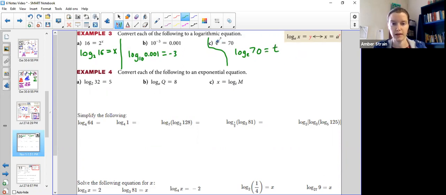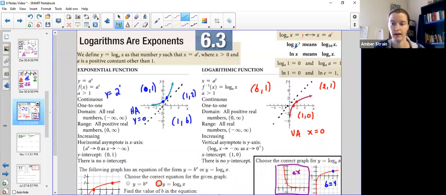Okay, now in parts B and C here, these are 2 of the special cases, and really there's only 2, so don't panic. There's a very limited number of rules for logs, which is why they're one of my favorite sections, because there's just this handful of rules, and you can do pretty much every single problem with these. There's no weird variations, no tricks. If you remember just a few handful of rules, you can do every single thing. So one of the little handful of rules is that the 2 special cases are log base 10 and log base e. They give them special names, and that helps us to use our calculator.